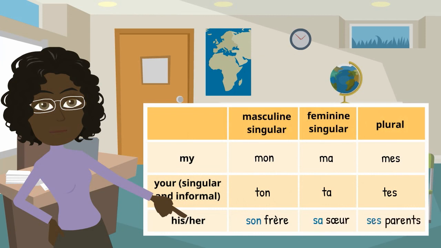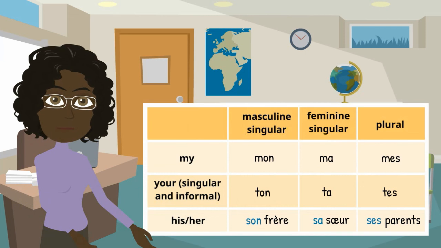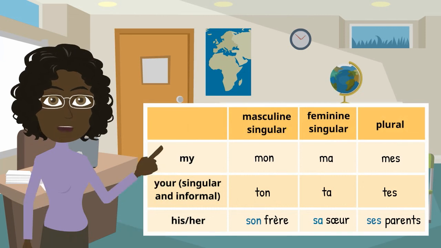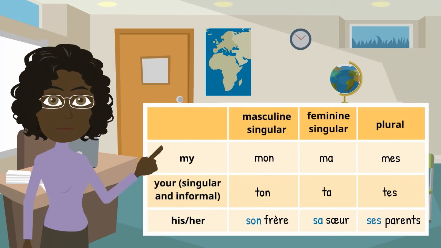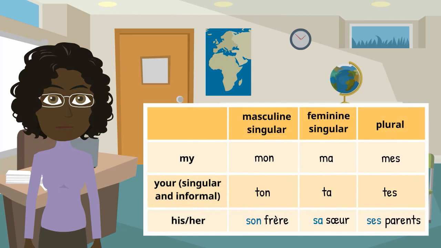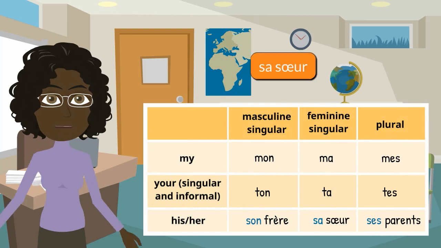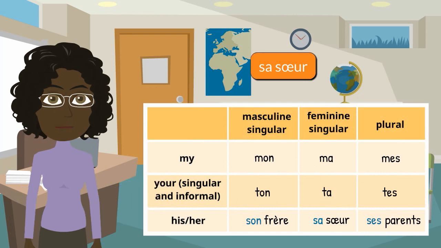Well done! What is unique about selecting which possessive adjective to use for each family member in French is that you must consider the gender and number of the person. For example, if I say sa sœur, I use sa because sœur is feminine and singular.